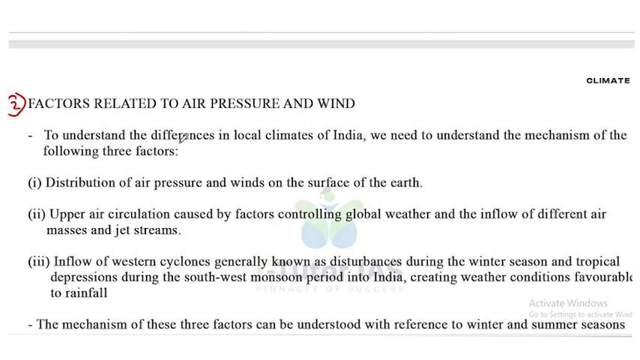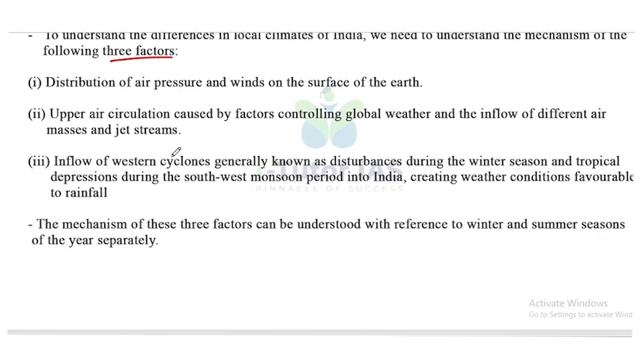To understand the differences in local climate of India, we need to understand the mechanism of the following three factors. First one, distribution of air pressure and winds on the surface of Earth. Next, upper air circulation caused by factors controlling global weather and the inflow of different air masses and jet streams.